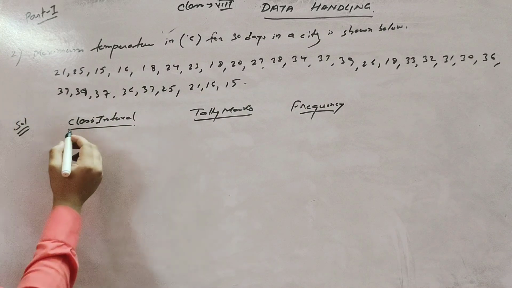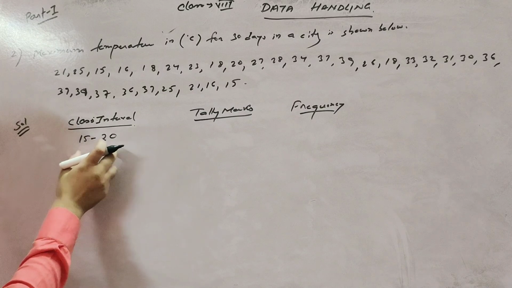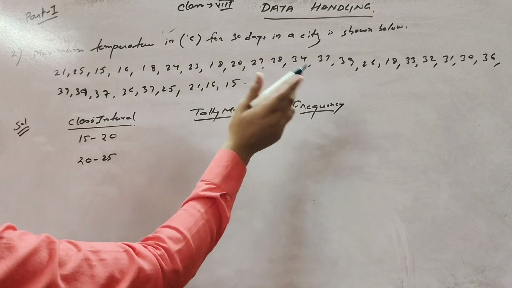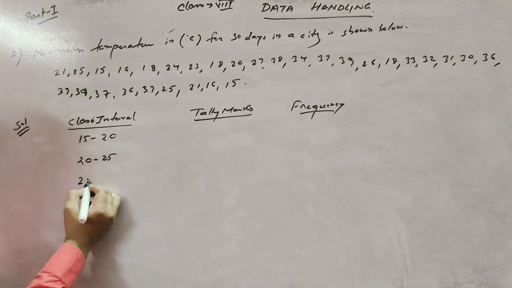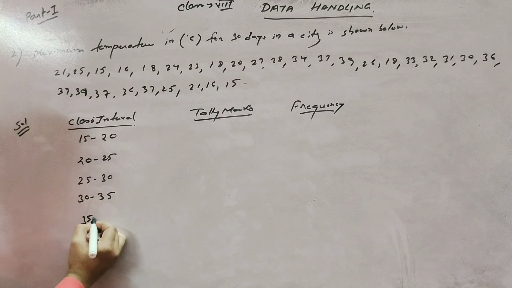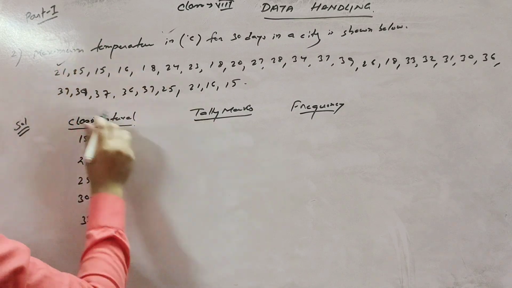Given this, you take the class intervals from 15 to 20, 20 to 25. What is the maximum number? You see 39. So 25 to 30, 30 to 35, and 35 to 40. Clear?